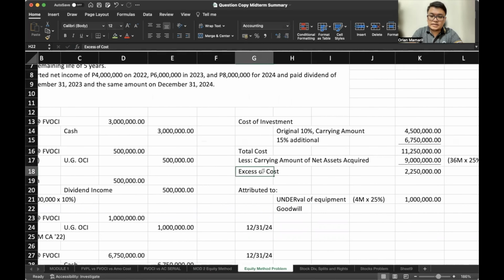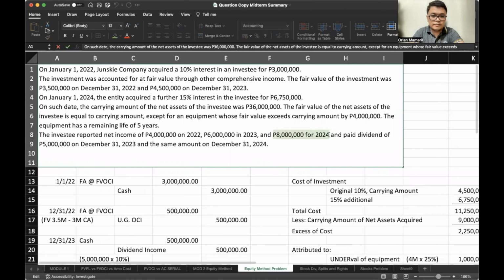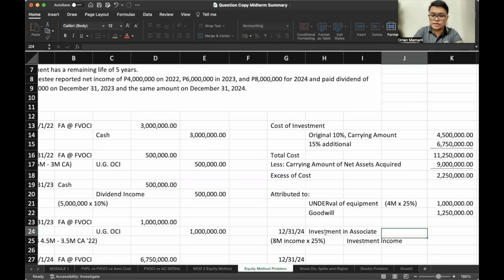So in the year end, we will now account for the investor share in the investee's net income. Take note that in the past 2 years, we didn't care about this because we are using the fair value method. This year, because we are now investment in associate, we have a debit for investment in associate and credit investment income. That is 8 million income multiplied by 25% ownership. That's 2 million, 2 million.